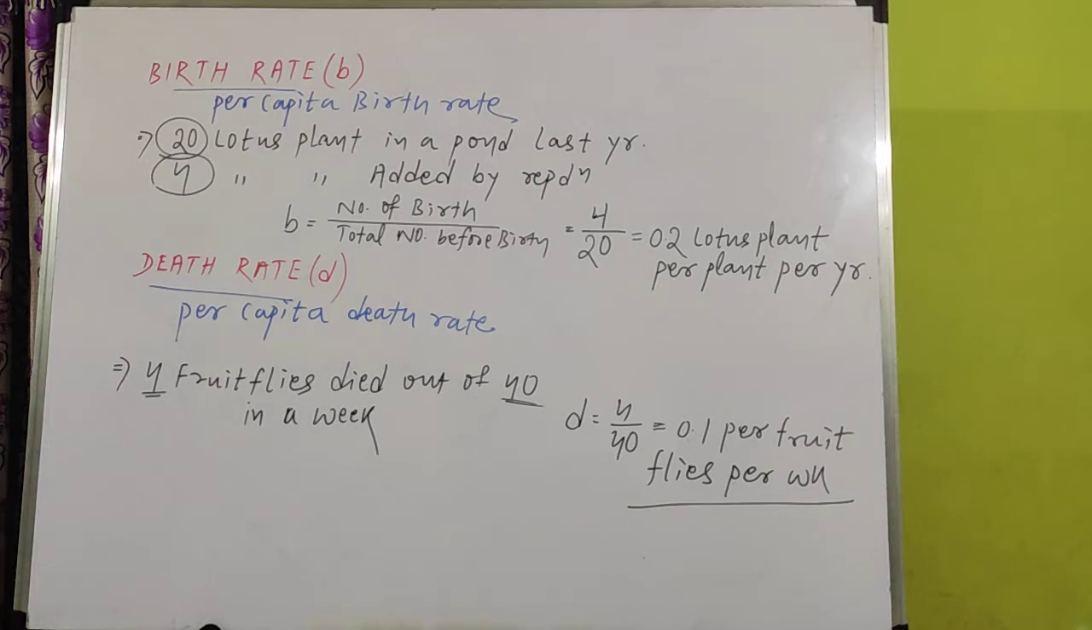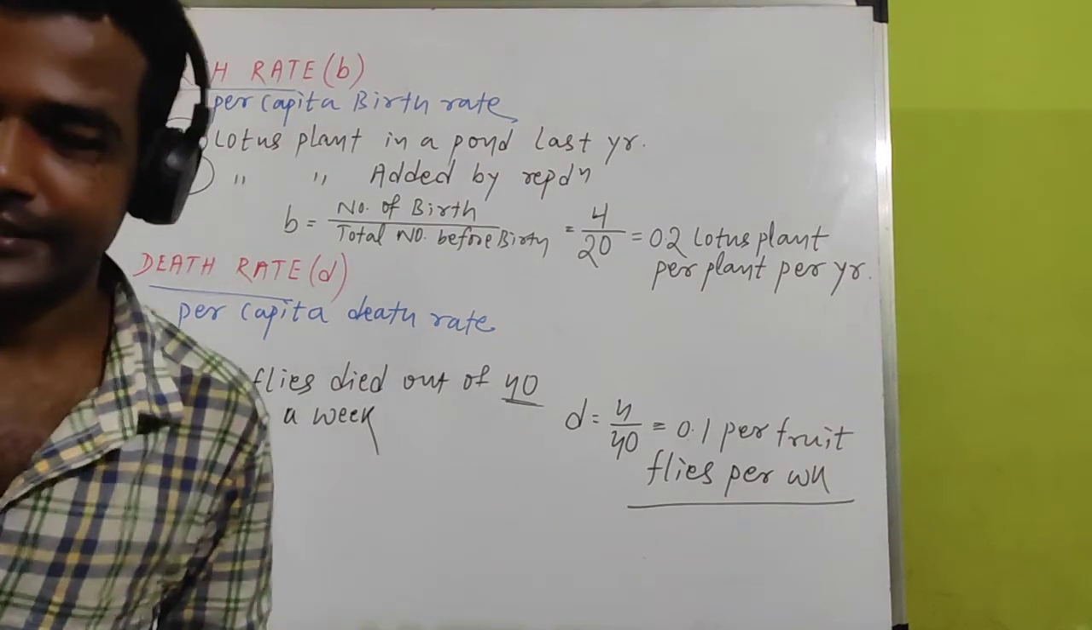So per capita birth rate, with this we have completed what is per capita births and per capita death rates. Per capita birth rate and per capita death rate mean the number of births or number of deaths out of the total. You have to remember, out of the total, how many births and how many deaths there are. So with this we have completed the birth rate and death rate.